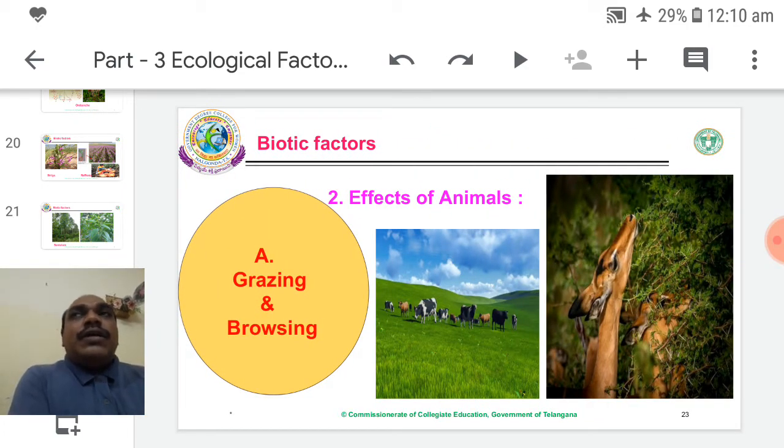Why are they hunting those insects? For compensation of nitrogen, for getting sufficient nitrogen from those insects.